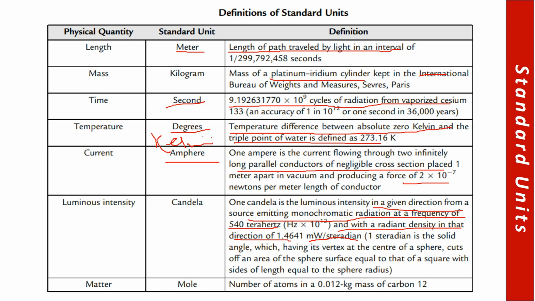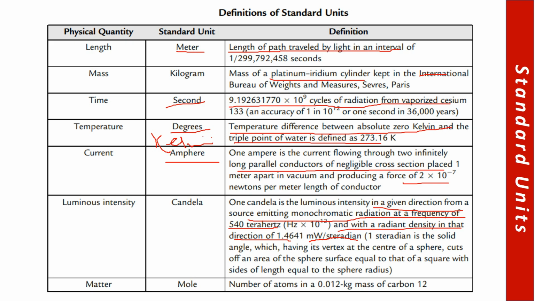Similarly, luminous intensity has candela. So 1 candela is the luminous intensity in a given direction from a source emitting monochromatic radiation at a frequency of 540 terahertz and with a radiant density in that direction of 1.4641 milliwatt per steradian, right? Where one steradian is the solid angle which, having its vertex at the center of the sphere, cuts off an area of the sphere equal to that of the square with sides of length equal to the sphere radius.